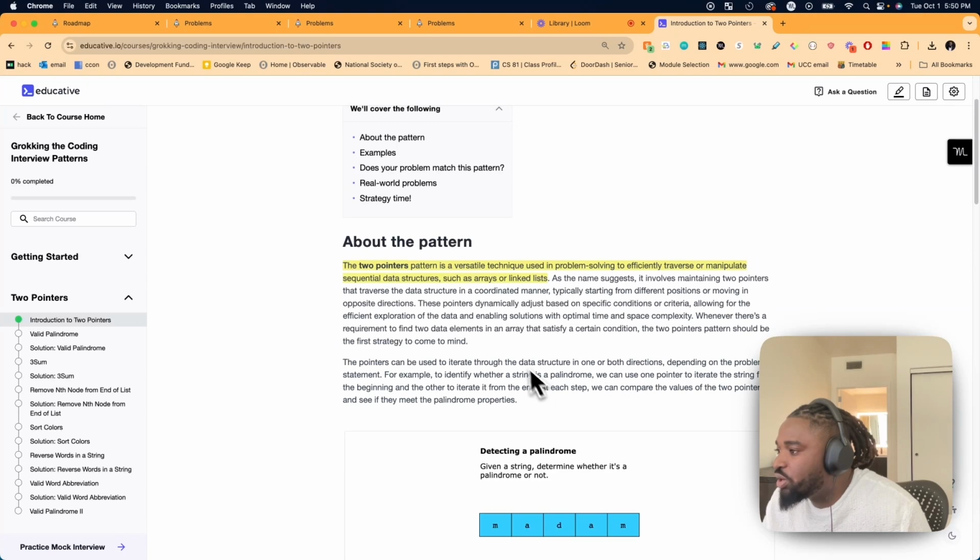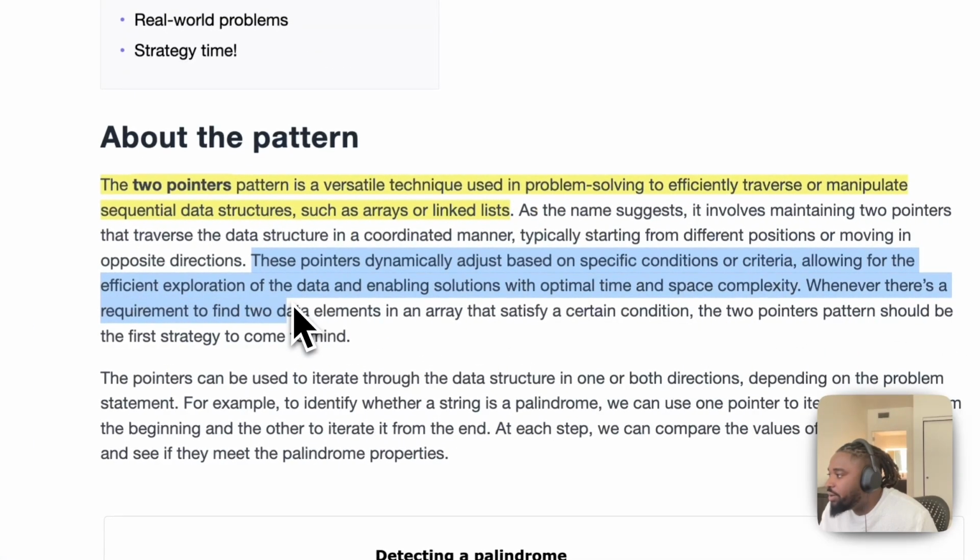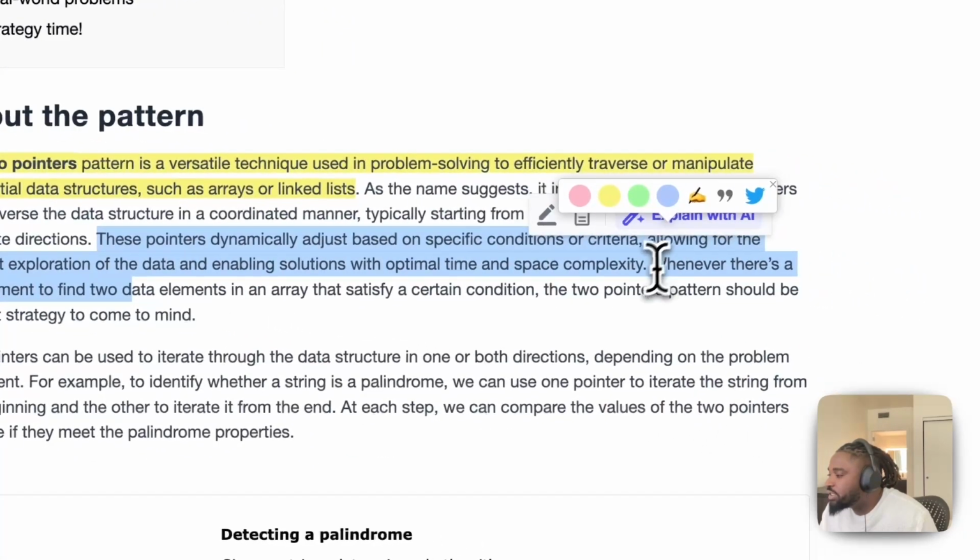So let's look here. Let's just read the history here. Whenever there's a requirement, this is exactly what I was just saying.